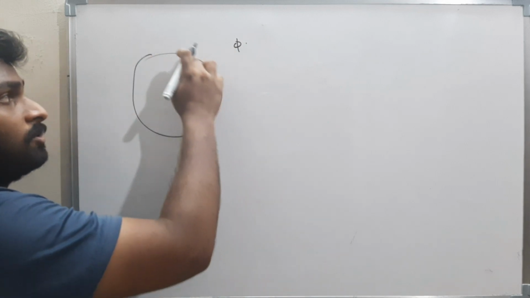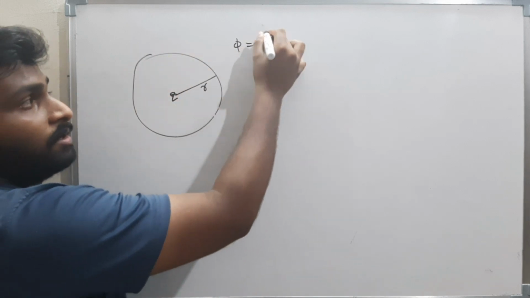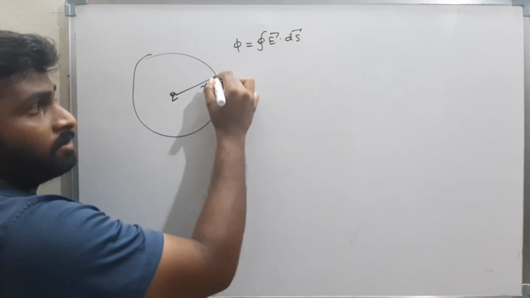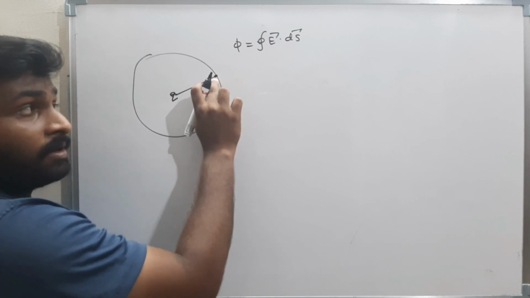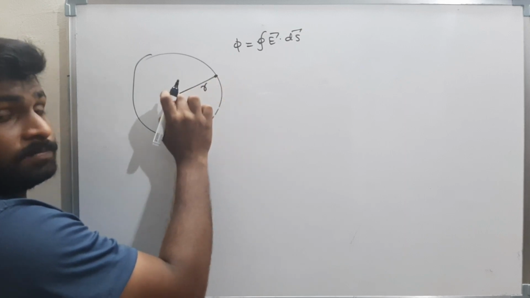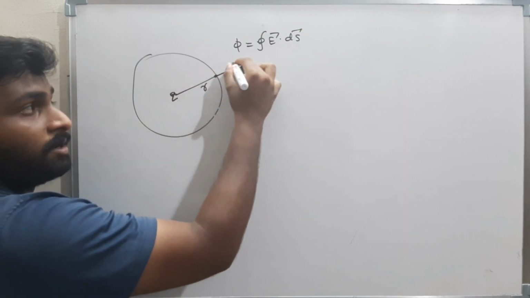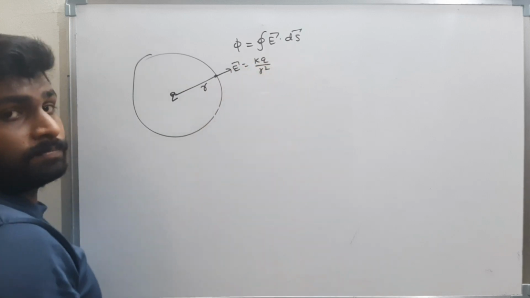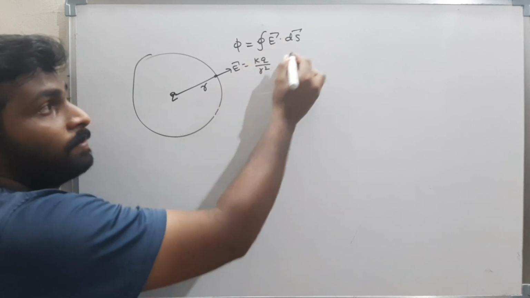What is the formula for flux? Surface integral of E bar dot ds bar. Now, what is the electric intensity at a point at distance r from a charge? Electric intensity E is nothing but kq by r square. Now, what is ds?